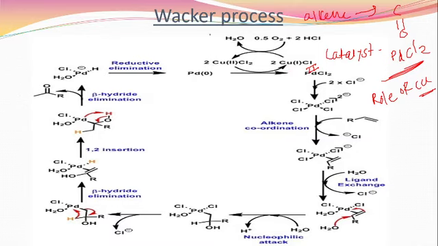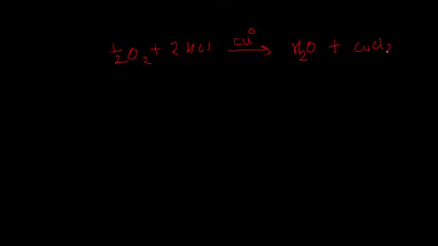So let's start our Wacker process. First of all, we have to prepare the copper chloride. How is it prepared? Half a mole of oxygen reacts with 2 moles of HCl in the presence of copper. Half O2 plus 2 H gets converted to H2O, and the 2 chlorines react with copper in the 0 oxidation state to give copper chloride, that is, copper in the 2 oxidation state.